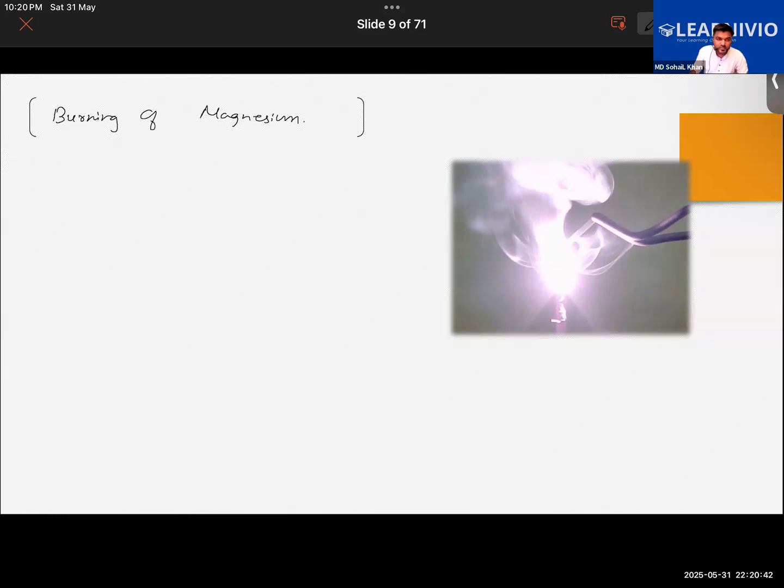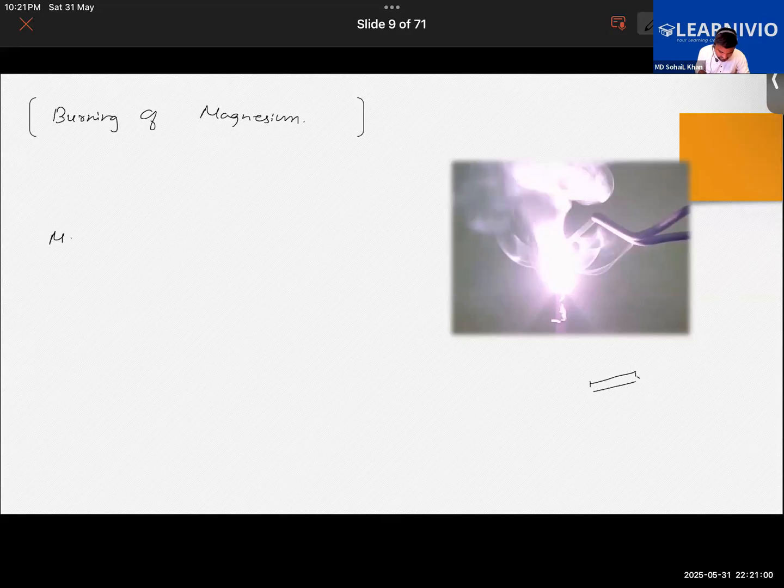Now suppose you have taken a magnesium ribbon like this, and you burn it. When it undergoes combustion, it combines with the oxygen from the air, and as a result of that reaction, it gives out magnesium oxide.